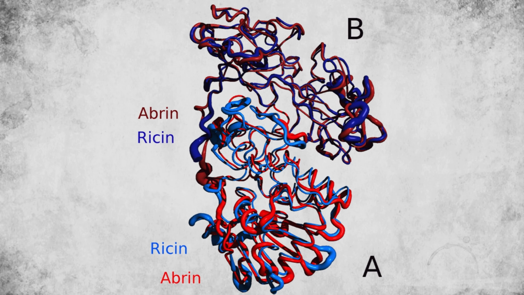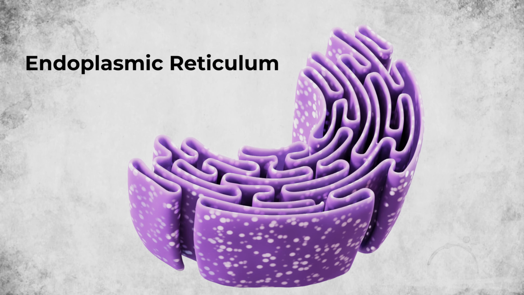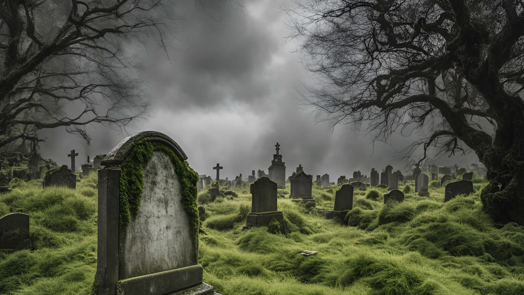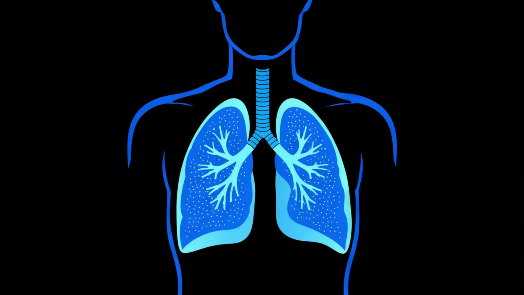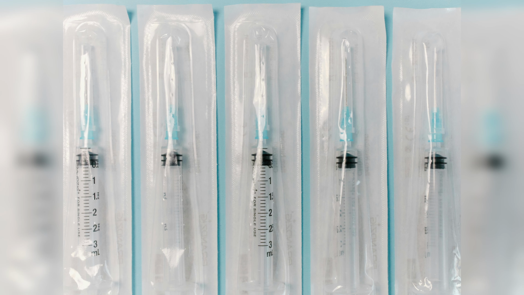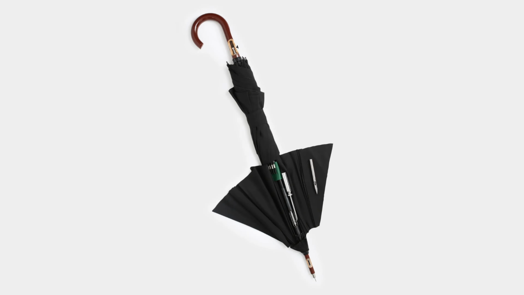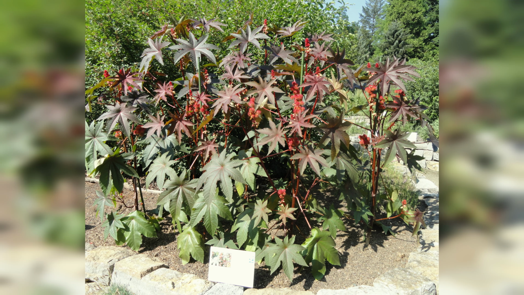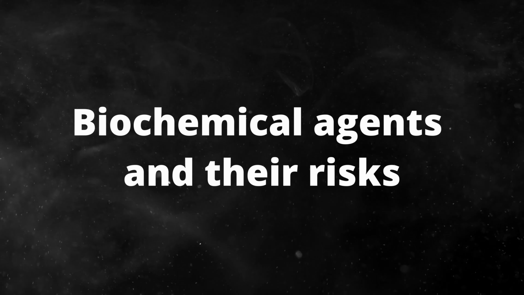Ricin is a potent toxin that disrupts cellular functions by inactivating ribosomes, halting protein synthesis, and causing rapid cell death and organ failure. Its extreme toxicity, combined with the ease of delivery through ingestion, inhalation, or injection, makes it highly dangerous. Despite being rare, its potential for weaponization underscores the hidden dangers in nature, highlighting the need to understand such biochemical agents and their risks.